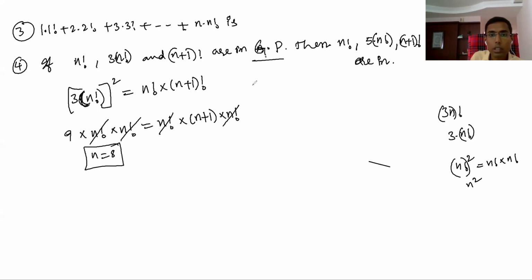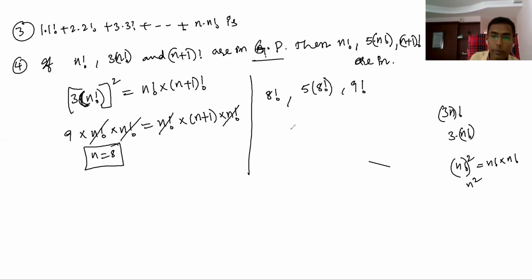This is only an exercise on factorial. So you know n is 8. Now 8 factorial is there, comma 5 into 8 factorial, and 9 factorial. These are in what? Either AP, GP, or HP only? Or in AP, GP, HP.